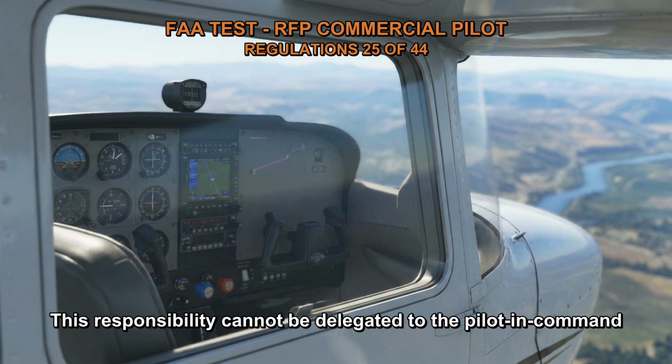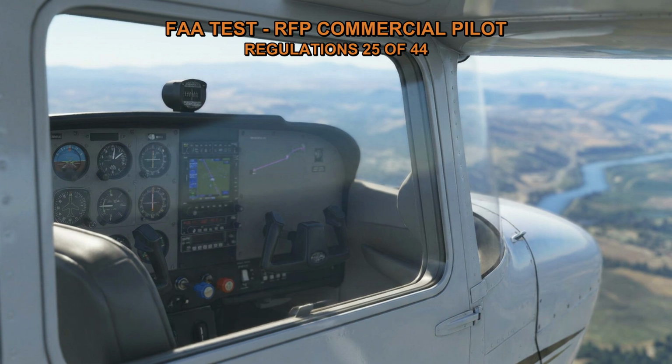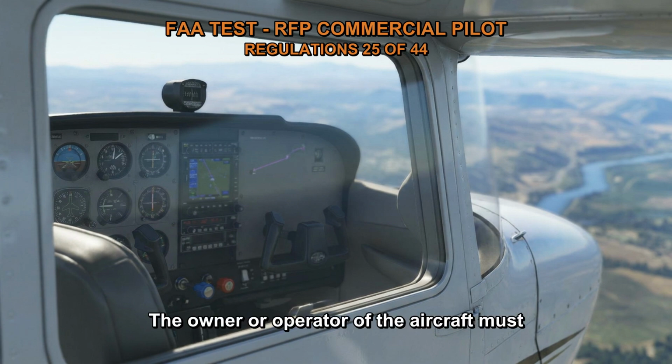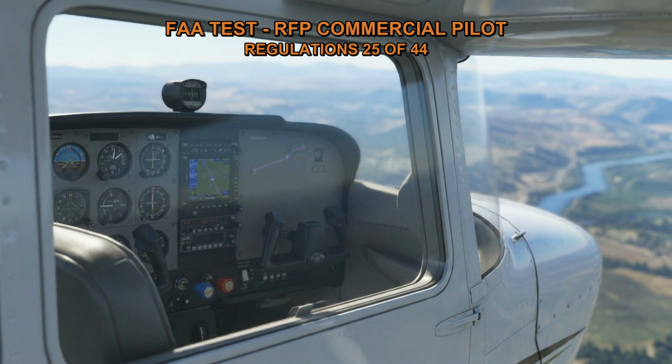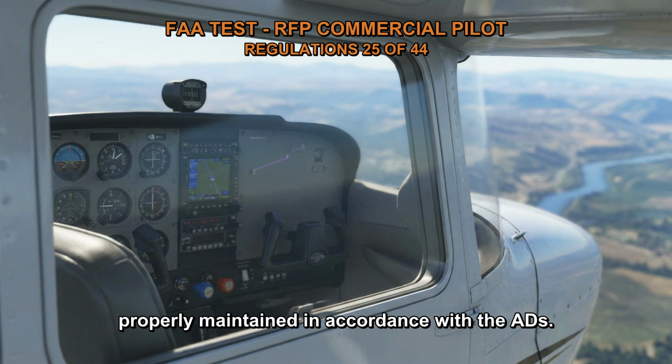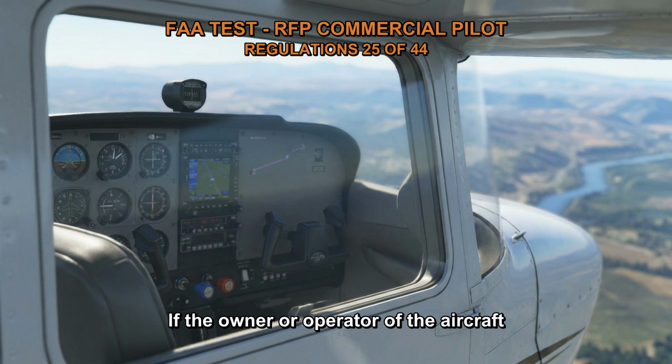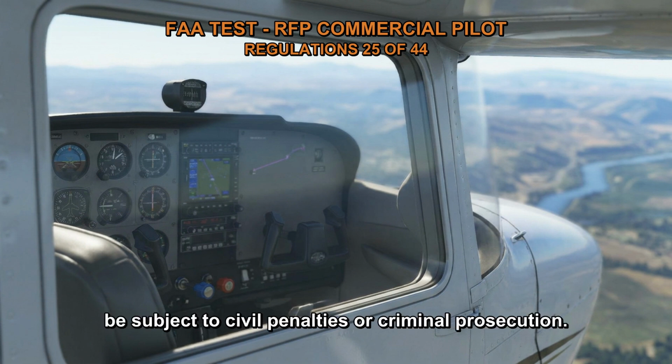This responsibility cannot be delegated to the pilot in command or any other person. The owner or operator must obtain and read all ADs that apply to their aircraft. They must also ensure that the aircraft is properly maintained in accordance with the ADs. If the owner or operator fails to comply with an AD, they may be subject to civil penalties or criminal prosecution.